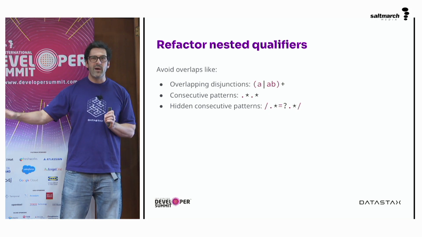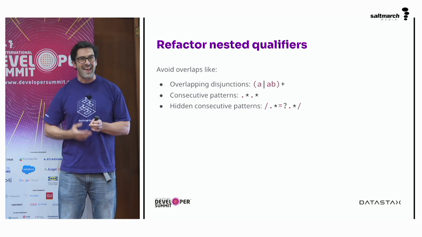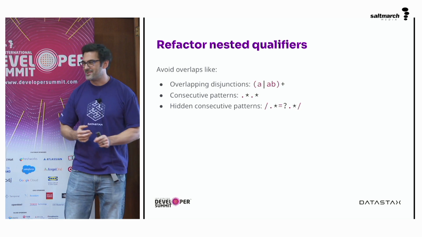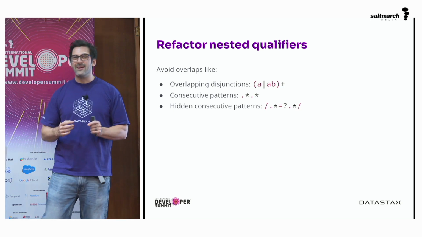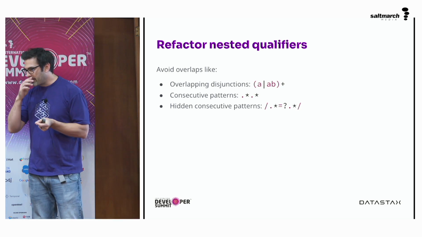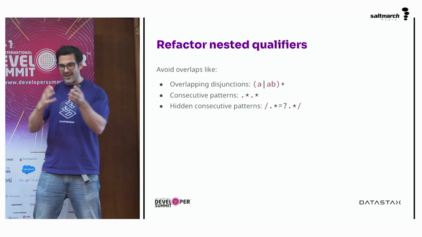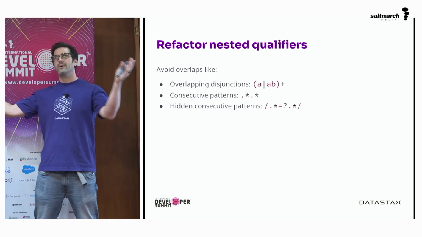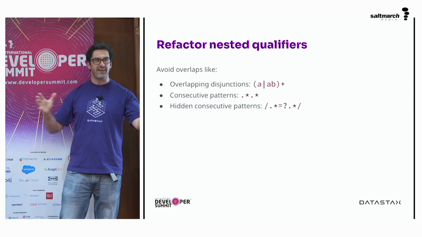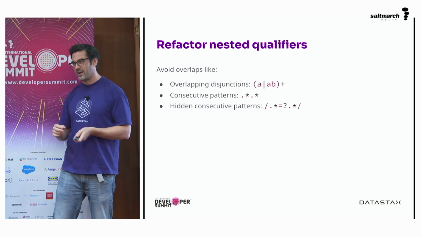Again, we should be wary of the star or plus operator anyway, from what we saw in the first part of the talk. But when we combine it with things that overlap, like dot star, that dot could be anything. And then we add another dot star, which is also anything. Every single combination and permutation of a string can be checked in that way.